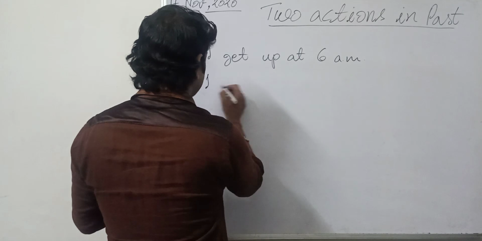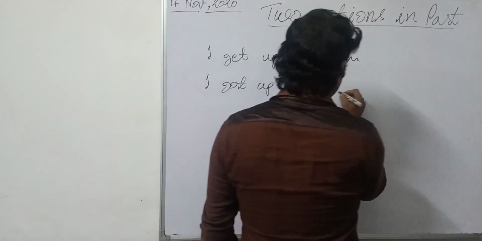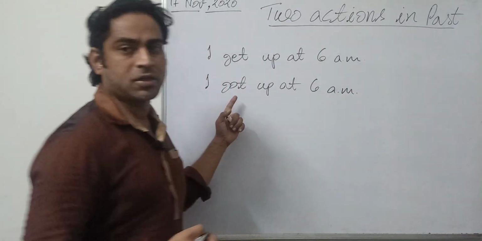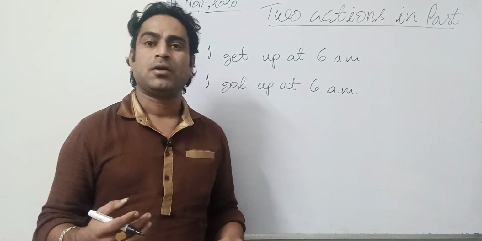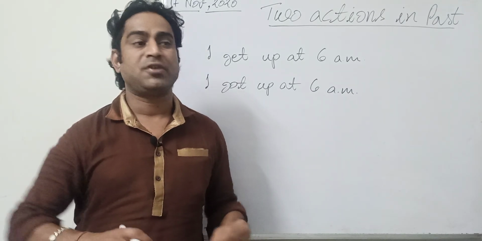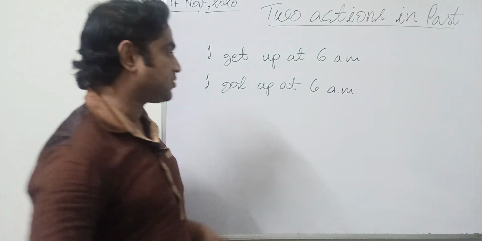Right? If you say, I got up at 6 a.m., if you have used the second form, got, it means you are giving the information of an action which is no more now, which had taken place, which has gone, right?